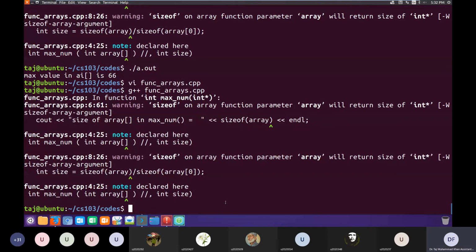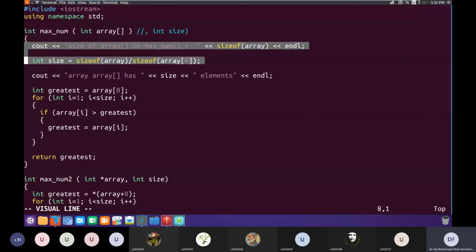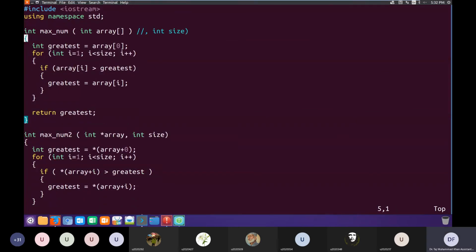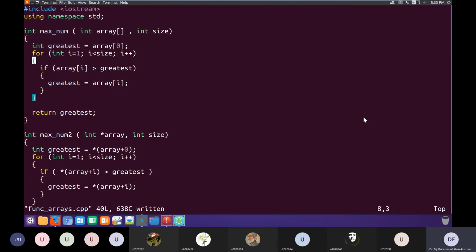That's why whenever we want to pass an array to a function, we have to pass its size as a second argument. Otherwise the function has no way of knowing how many elements there are inside that array. So that's how we pass arrays as arguments to functions. Is it clear to everybody?